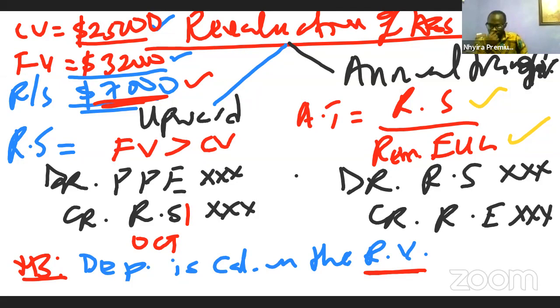Bernard said, you said revaluation can be at the beginning or at the end. Oh, okay. So that is what you're talking about. Yes. So I said the entity can revalue assets at the beginning of the year, during the year, or maybe at the end of the year. So if the entity revalues the assets at the beginning of the year, it means for that year, depreciation will be calculated on the revalued amount. For that reason, if the entity adopts to make an annual transfer, they will make the annual transfer for that year. Are you following the concept?